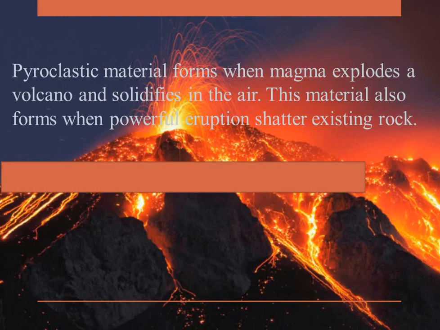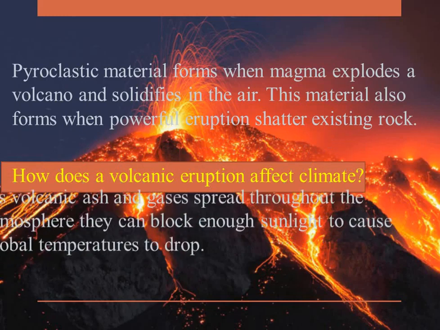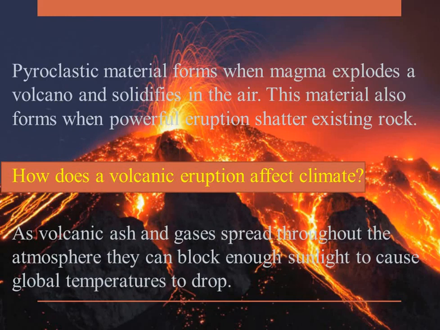Pyroclastic material forms when magma explodes from a volcano and solidifies in the air. This material also forms when powerful eruptions shatter existing rock. How does a volcanic eruption affect climate? As volcanic ash and gases spread throughout the atmosphere, they can block enough sunlight to cause global temperatures to drop.